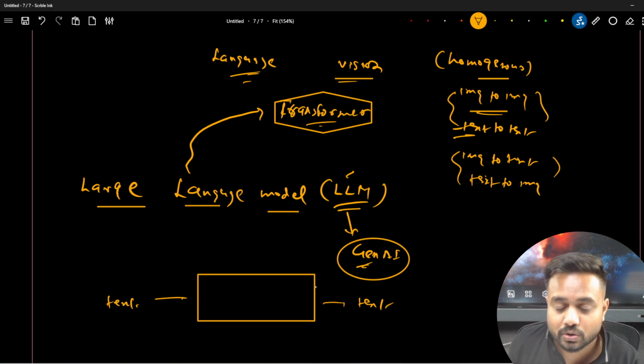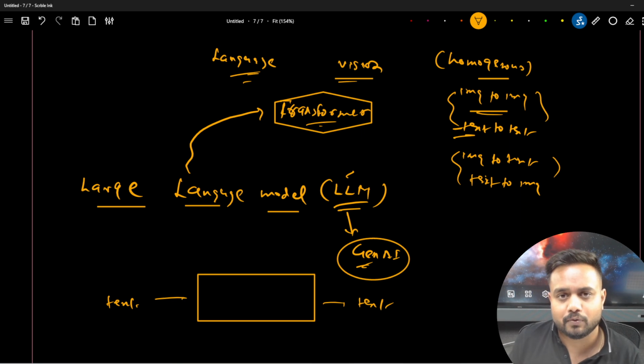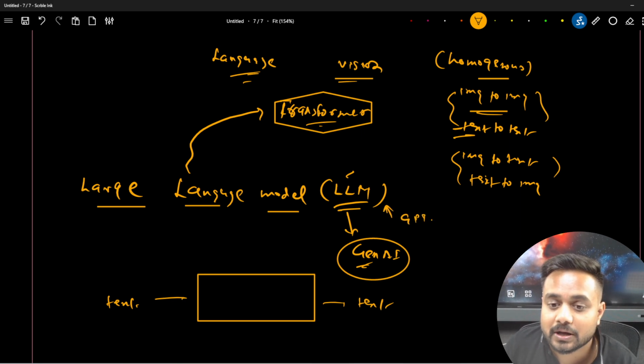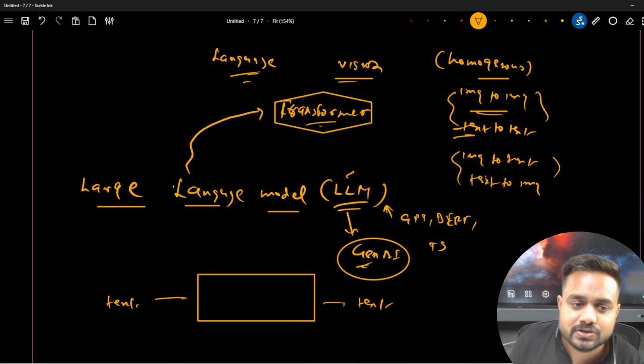Now this LLM, this large language model, has become too powerful. The earlier LLM models were like GPT, BERT, and T5, which were specifically for language.